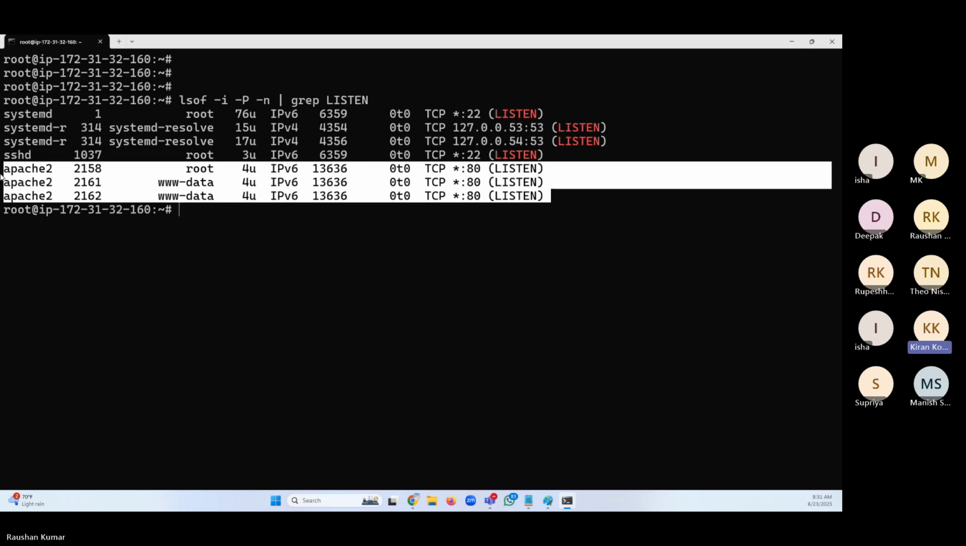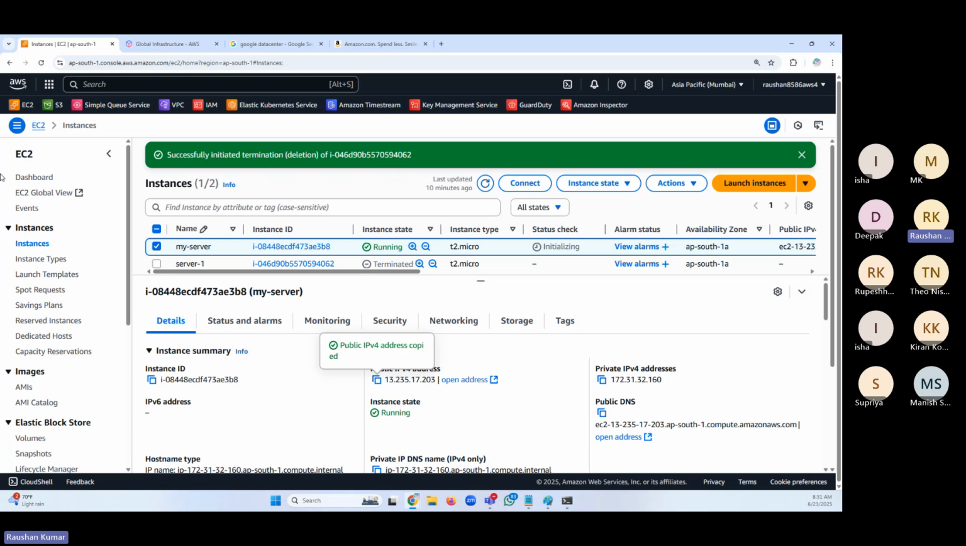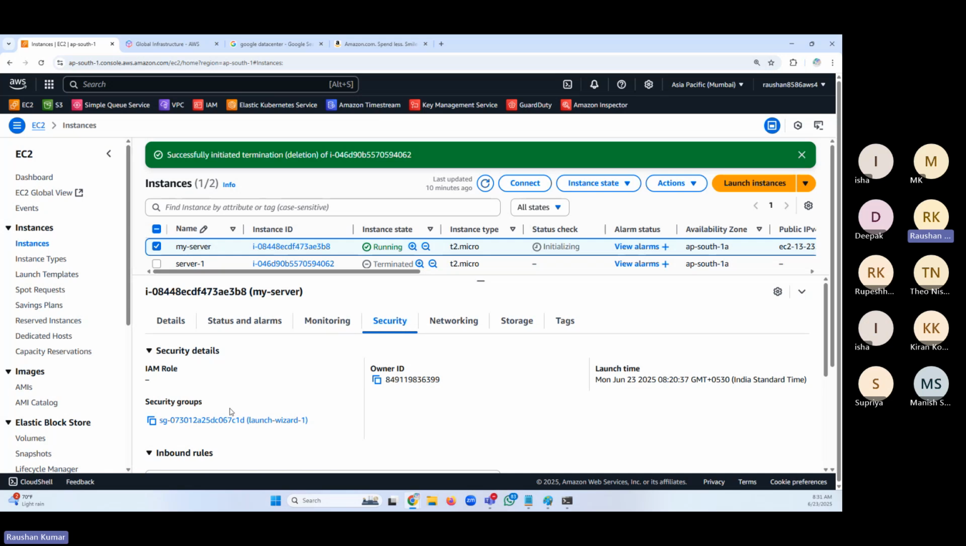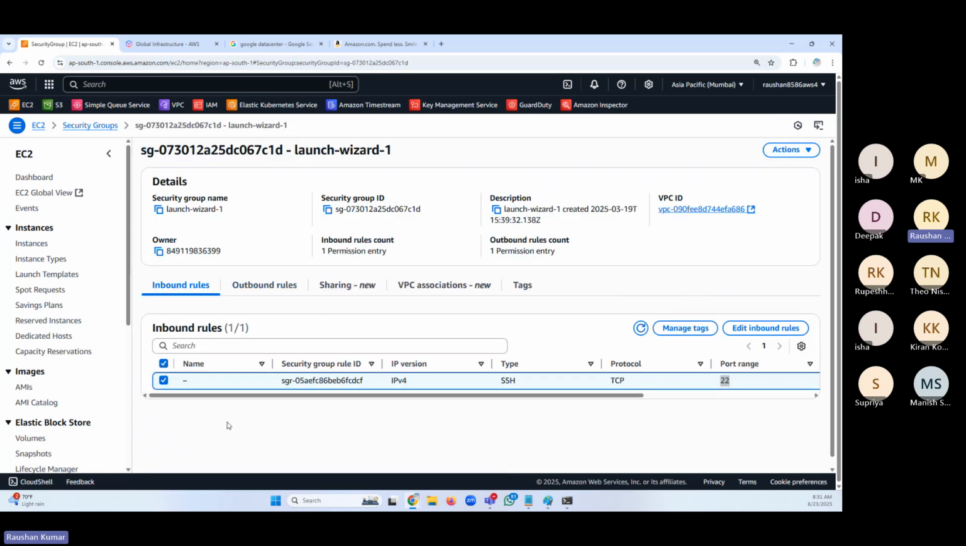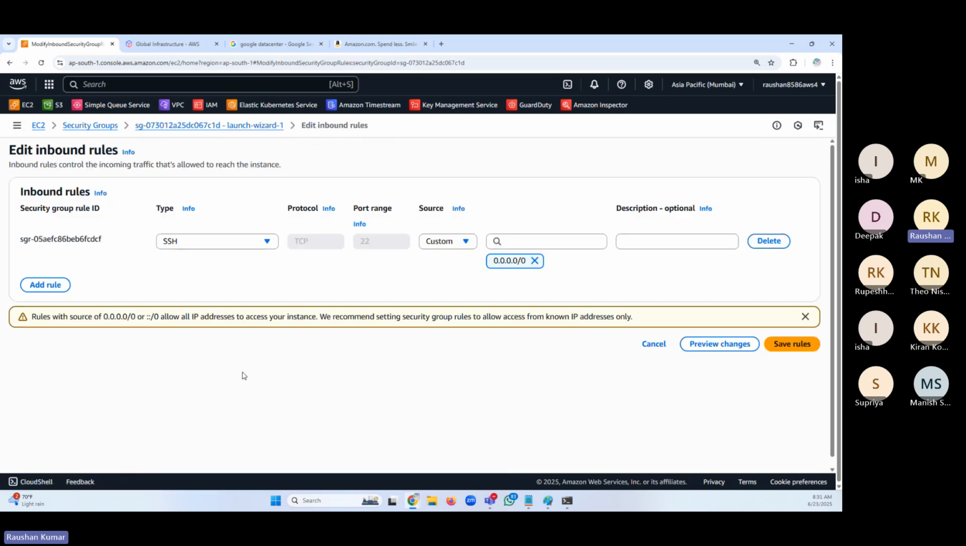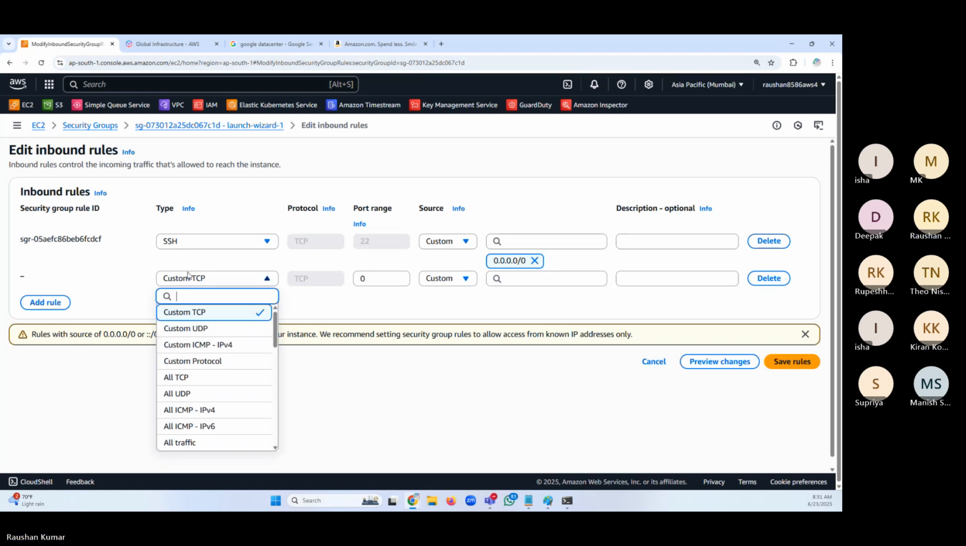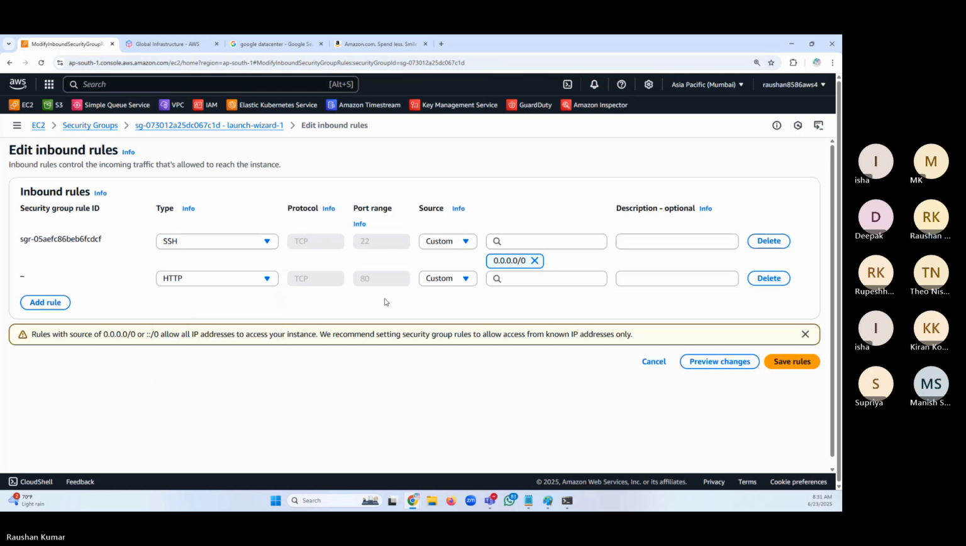So if I want to access this web server from my browser, what should I do first? We should allow port 80 in the inbound rules of the security group. Perfect, absolutely right. So I've selected the server, and we should go to the security group, launch-wizard-1, and edit the inbound rules. And we have to add HTTP. By default, it takes port 80, so we don't need to change it.